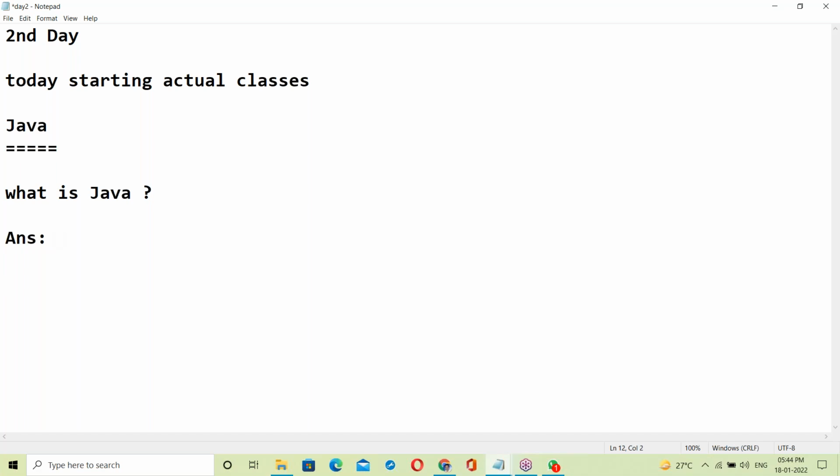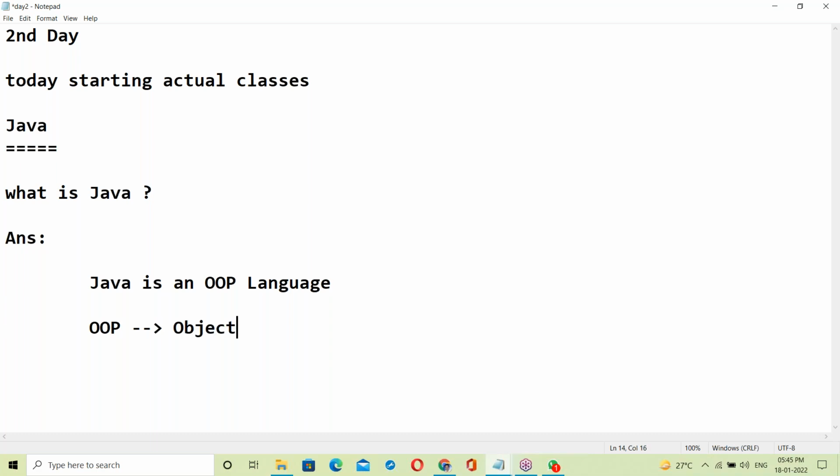So what is Java exactly? Simple answer: Java is an object-oriented programming language. Very simple answer. Java is an OOPS language. What is OOP? OOP stands for object-oriented programming.